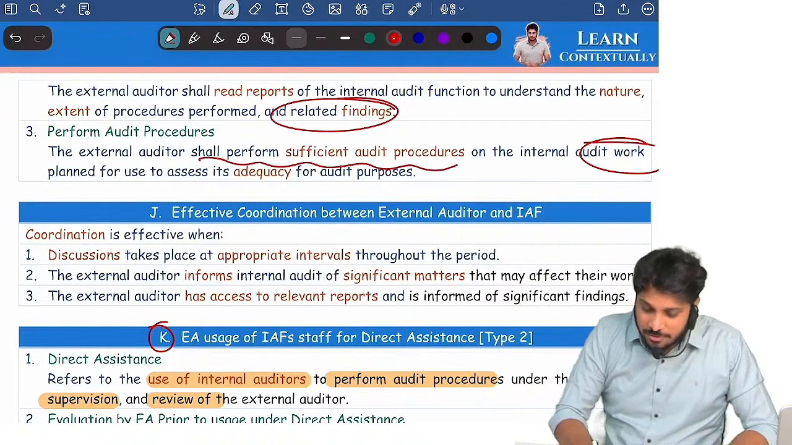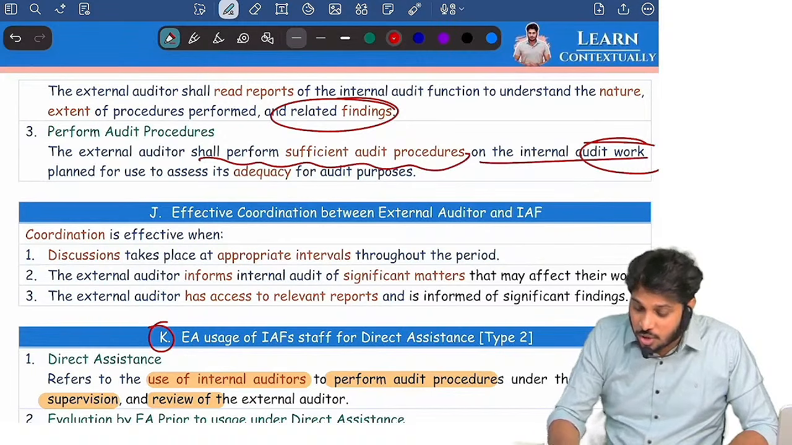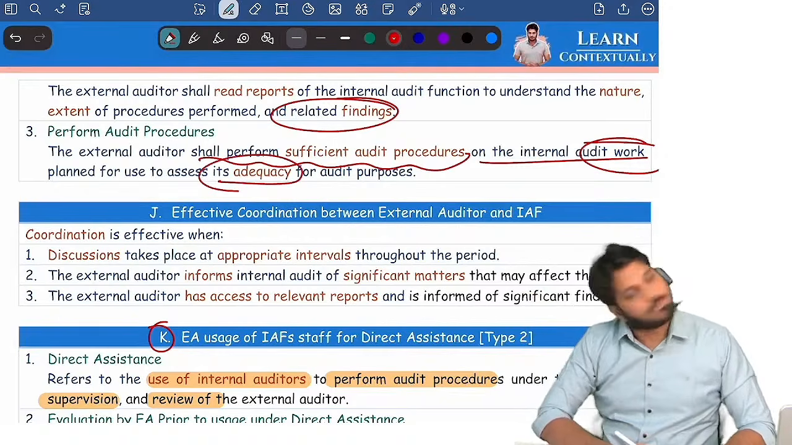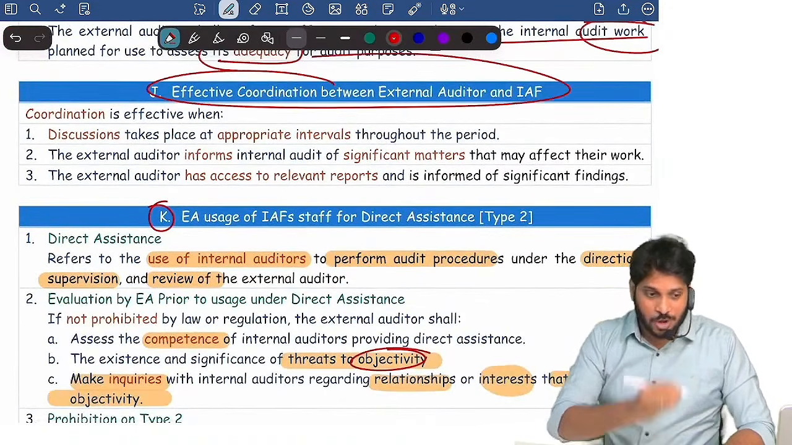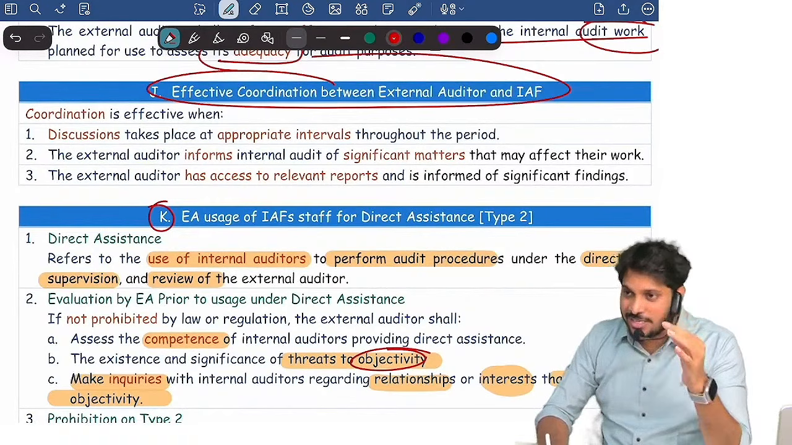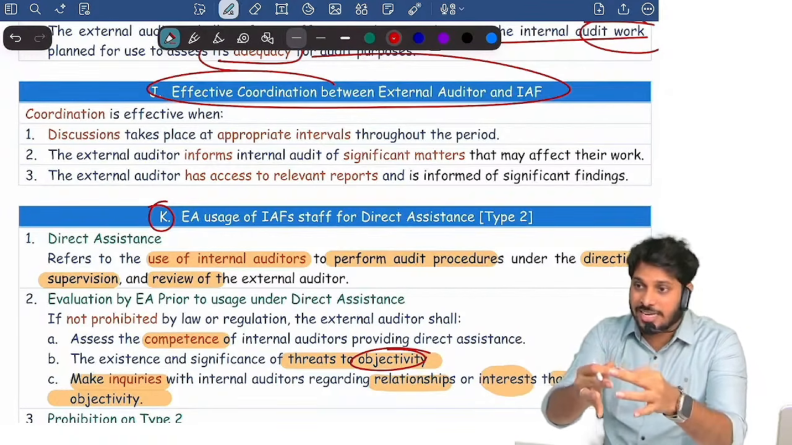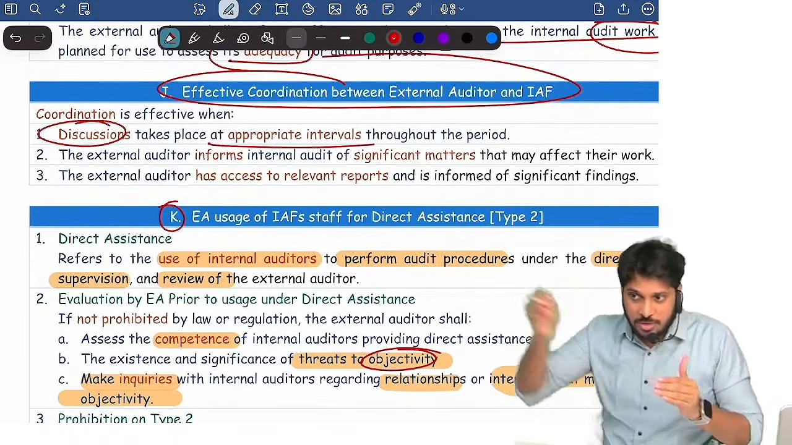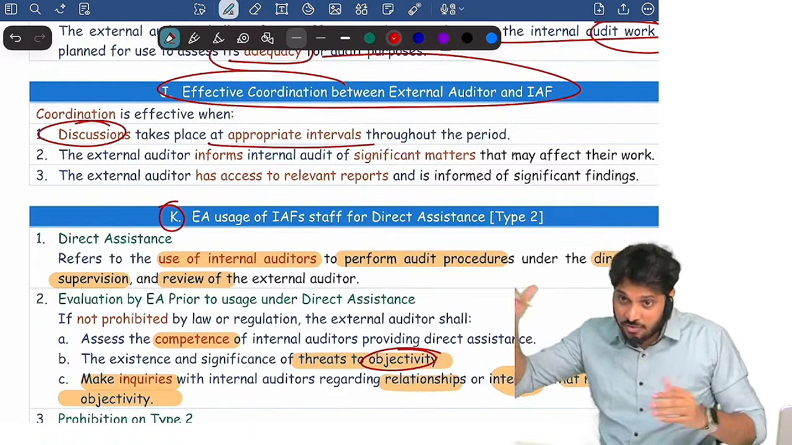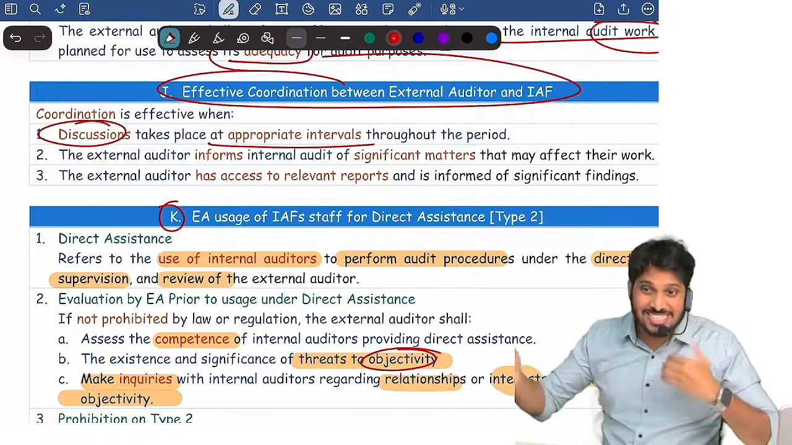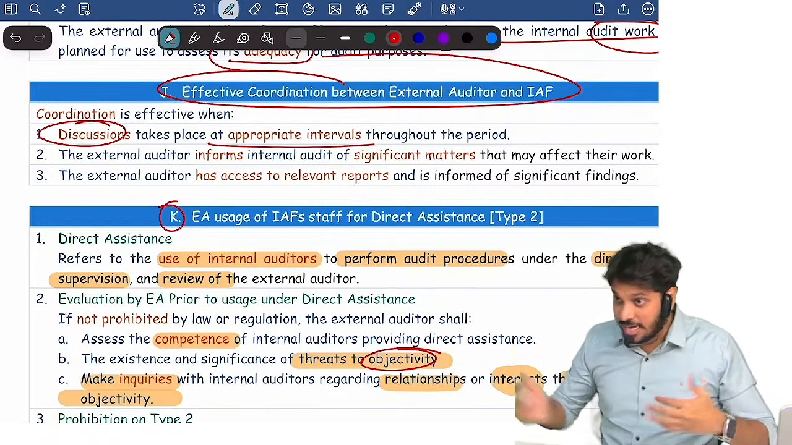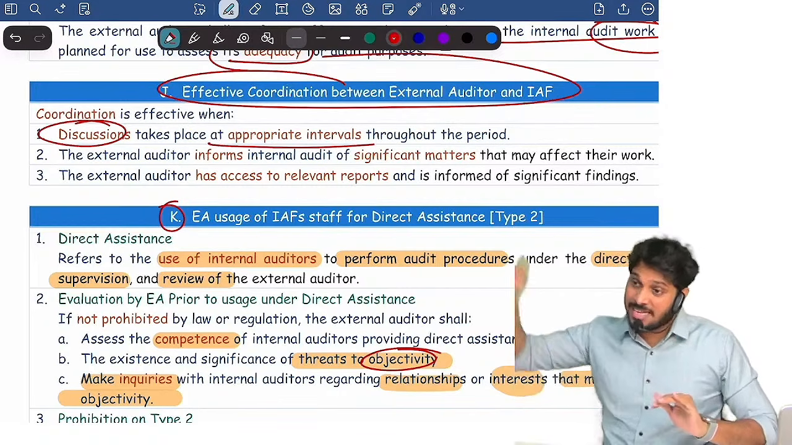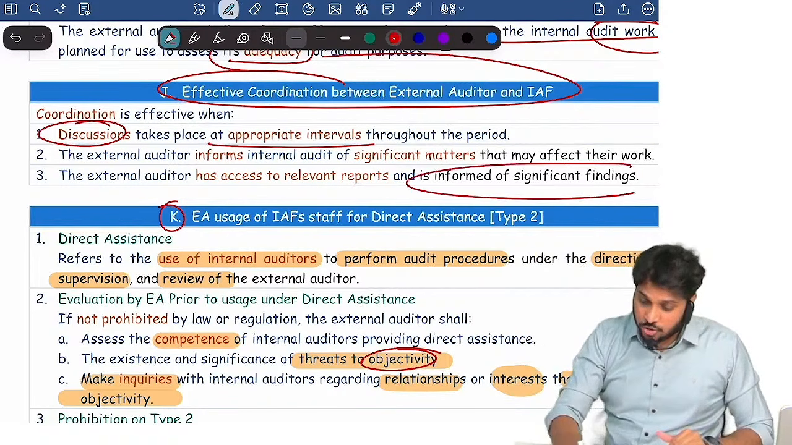So the external auditor shall perform sufficient appropriate procedures on internal auditor work to know whether it is adequate for the purpose of audit, and make sure there is a proper coordination. External auditor and internal audit function should have a proper coordination, like they must discuss at appropriate intervals throughout the audit, because you are using his work and his work is again influenced by the way you are using it. Yes or no? So discuss at appropriate intervals frequently, and any matters that you find which is important for him, communicate. And any matters he finds important for you, he should inform you.